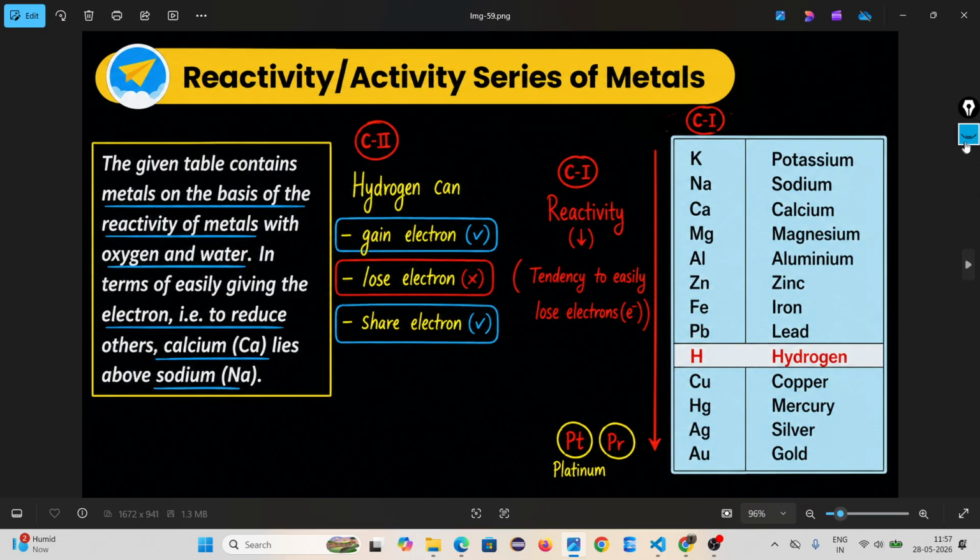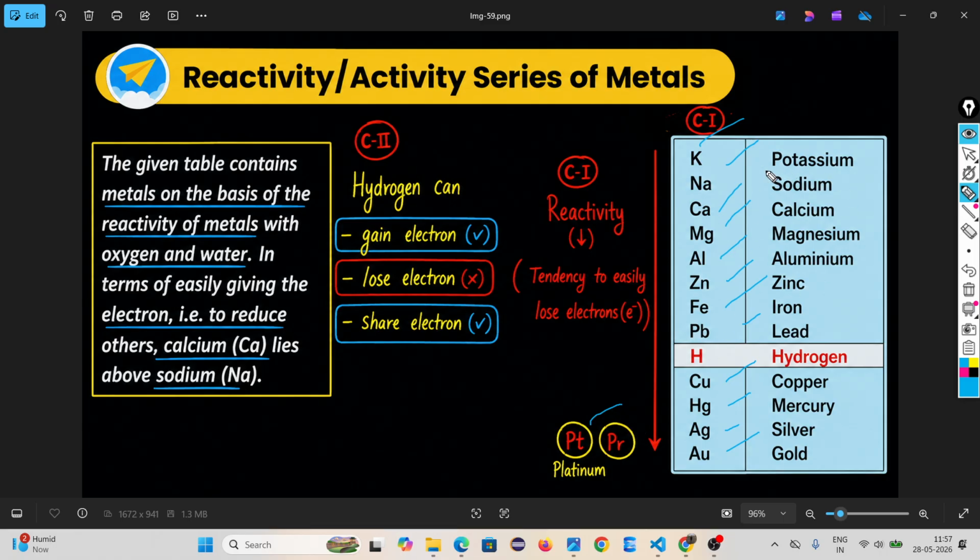Before starting this we have to look at the reactivity order of metals. This table you have to remember, otherwise you can never do the reactions. Look: potassium, sodium, calcium, magnesium, aluminum, zinc, iron, lead, hydrogen, copper, mercury, silver, gold, platinum.